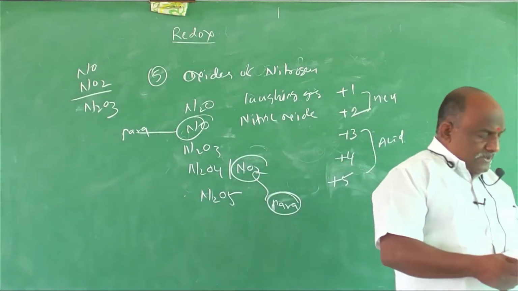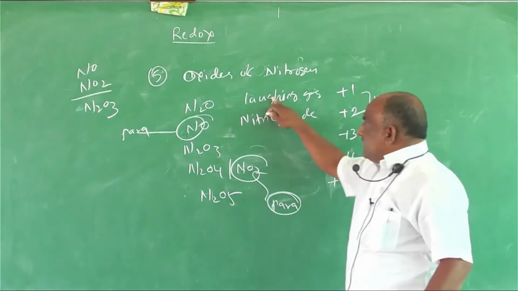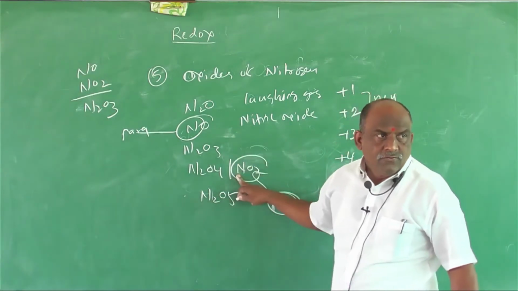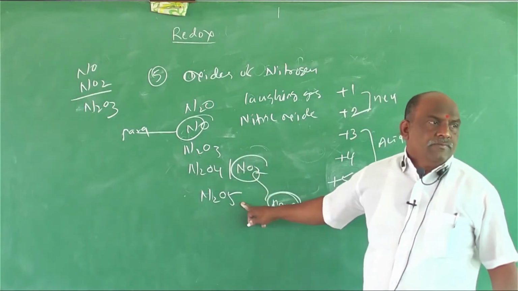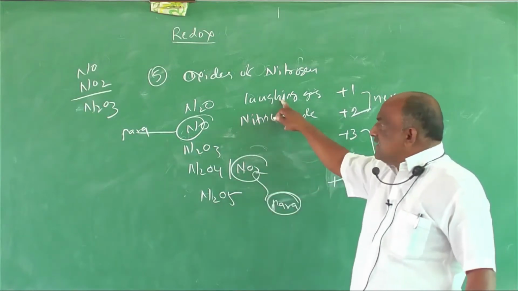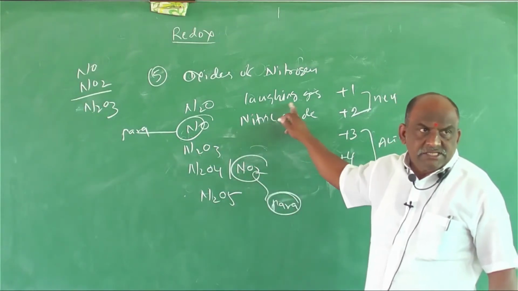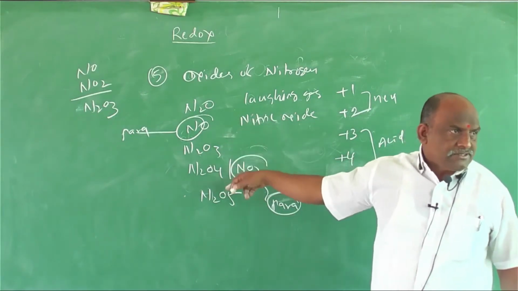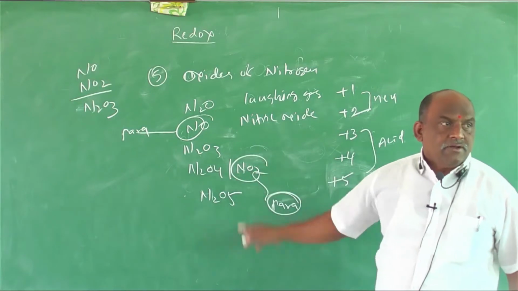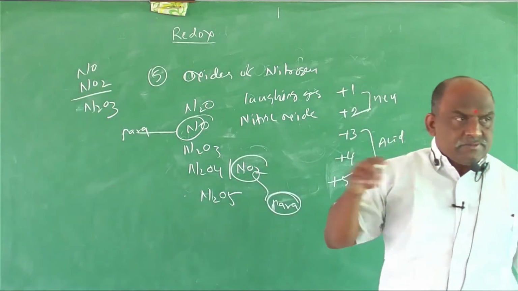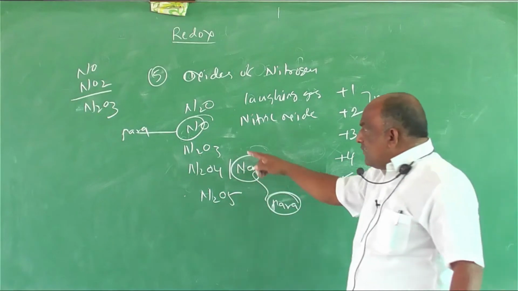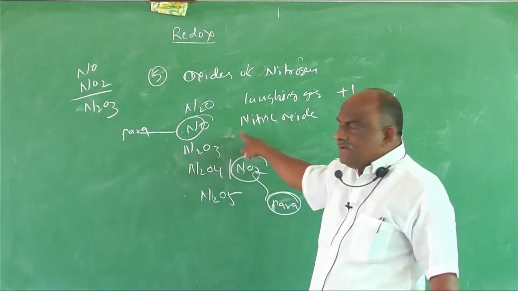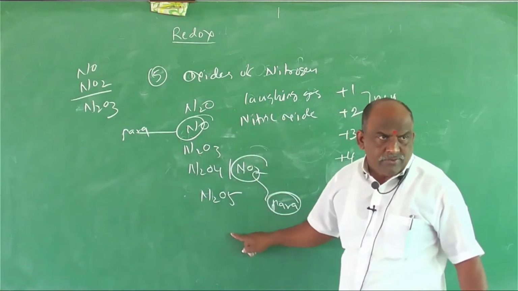So what is the sequence? N2O less than NO less than N2O3 less than N2O4 less than N2O5. Clear? The 5 oxides are +1 to +5. This is an example of the law of multiple proportions, from basic concepts of chemistry, the first unit. All 5 nitrogen oxides are examples for the law of multiple proportions.